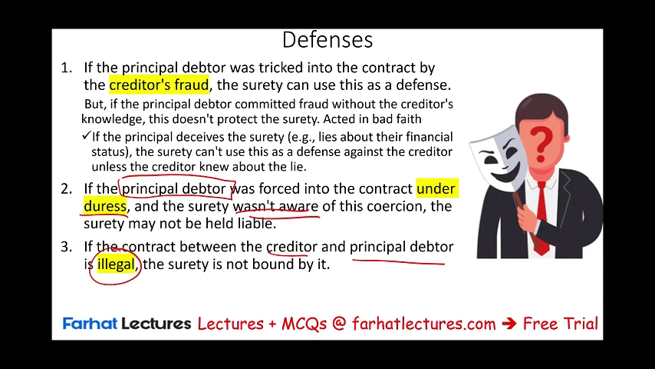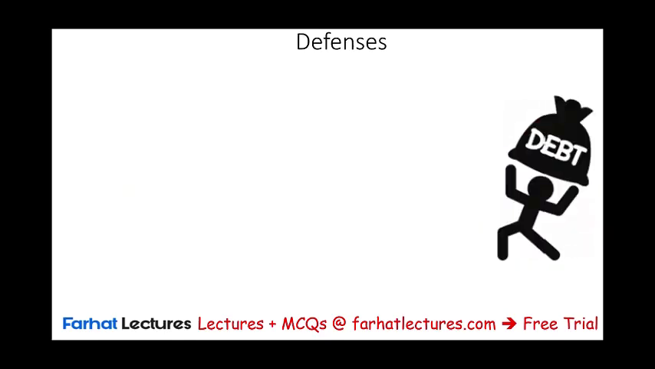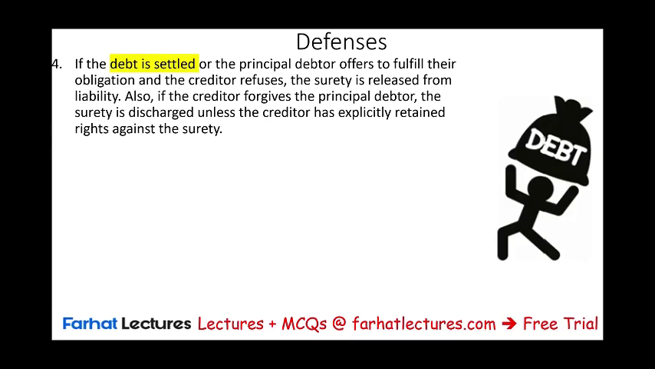If this contract is illegal, then the court would relieve them from this responsibility. Other defenses: if the debt is settled or the principal debtor offers to fulfill their obligation and the creditor refuses. So if the person that borrowed the money says to the creditor, I'm going to pay you back the money, well, then the creditor can no longer go after the surety. The surety is released from the liability because the original debtor is willing to pay the money.